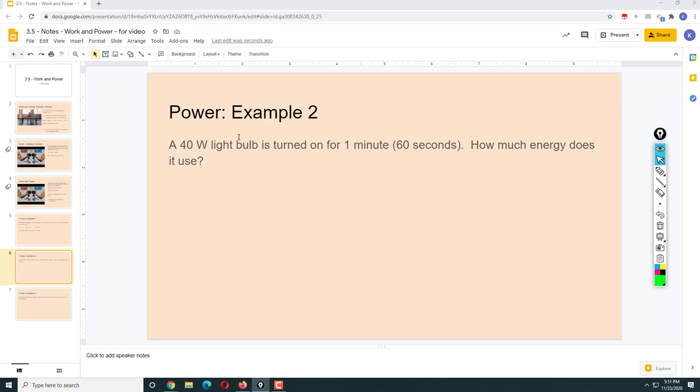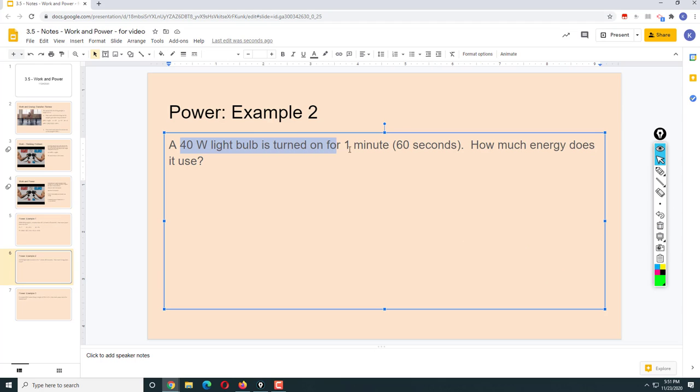Example 2. A 40 watt light bulb is turned on for 1 minute, which is 60 seconds. How much energy does it use? So power is work over time. One way of thinking about it, power is 40, time is 60, and we want work.